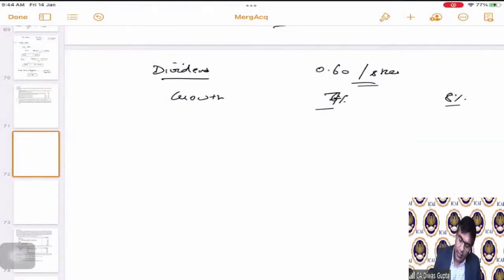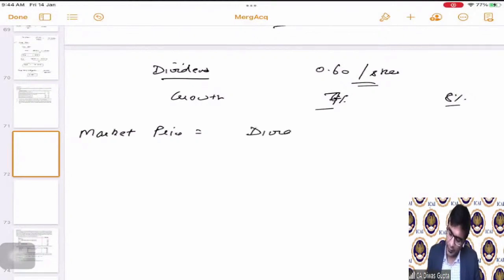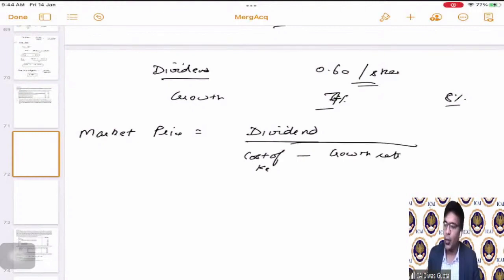So can we say that market price? First of all, we know that market price is equal to dividend divided by cost of equity, which is KE minus growth rate. This is what we do, correct? As per the valuation model, you would have studied already. Cost of capital minus growth rate.